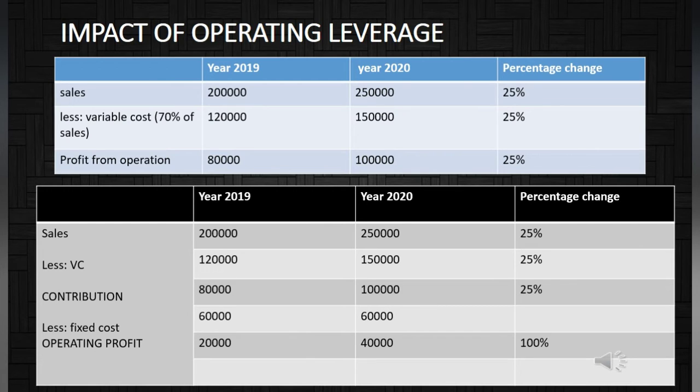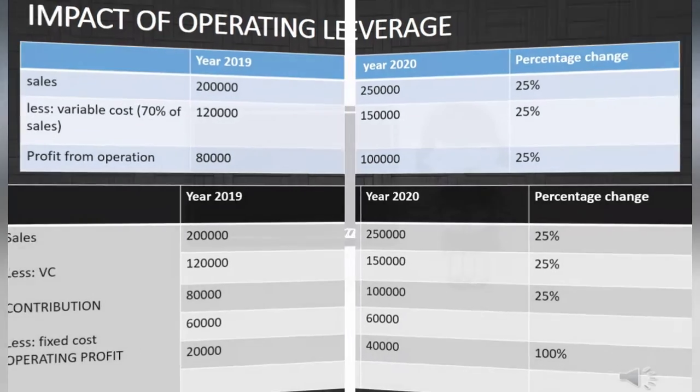When there is a fixed cost, there is leverage, and the percentage change in operating profit is 100%, more than the percentage change in sales. This is revealed through the second statement. This is about how operating leverage works.